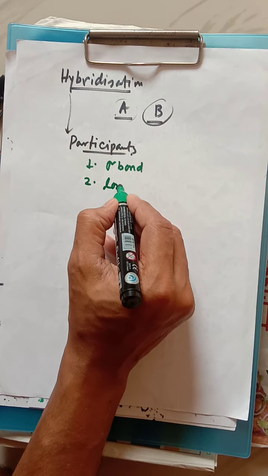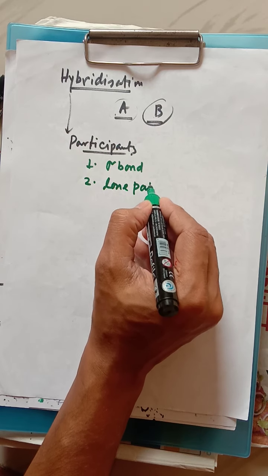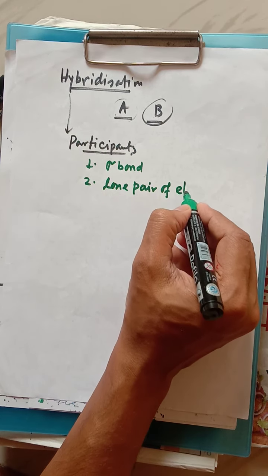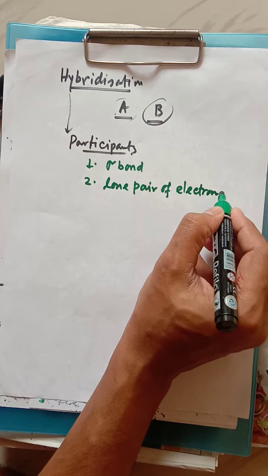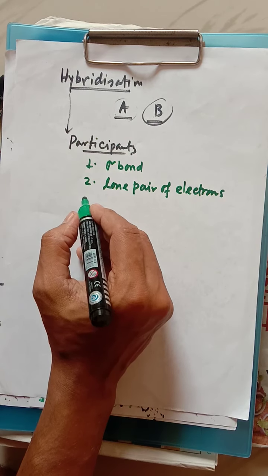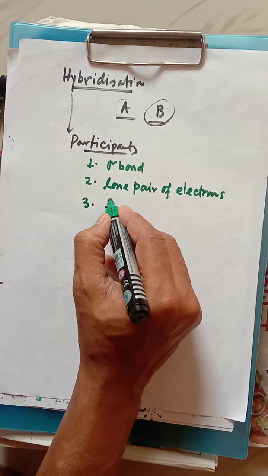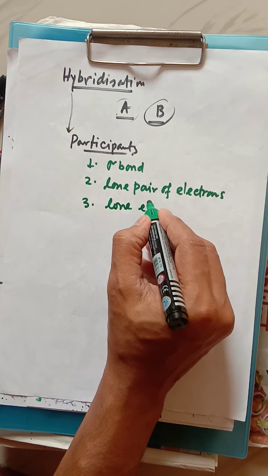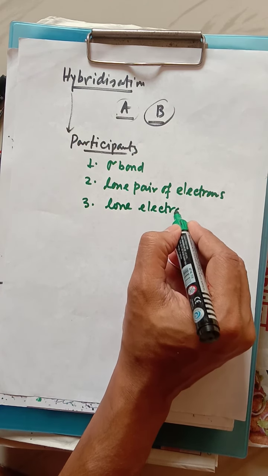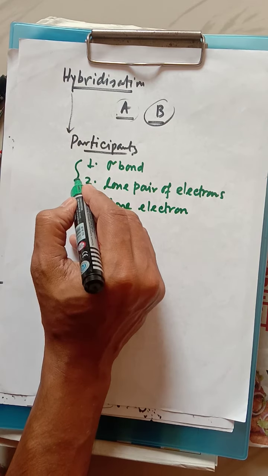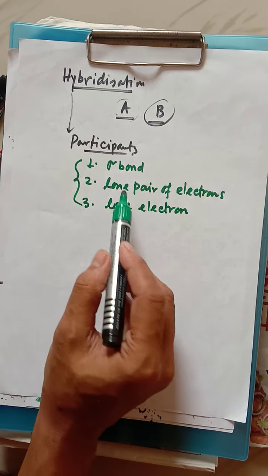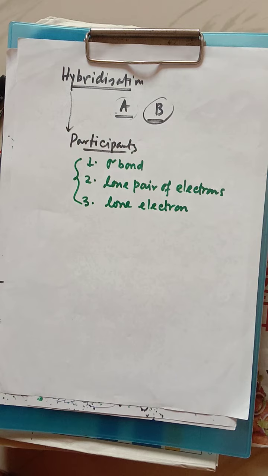Second, lone pairs of electrons. These are the main members which are the participants of hybridization.